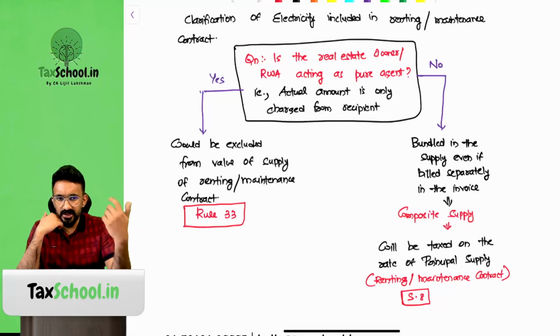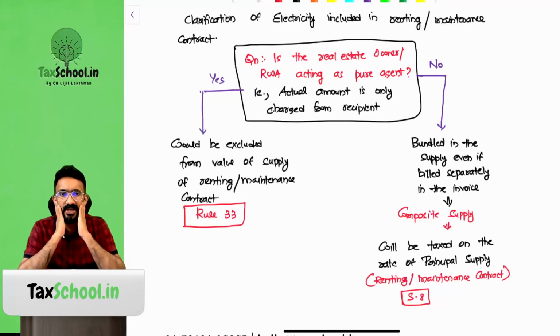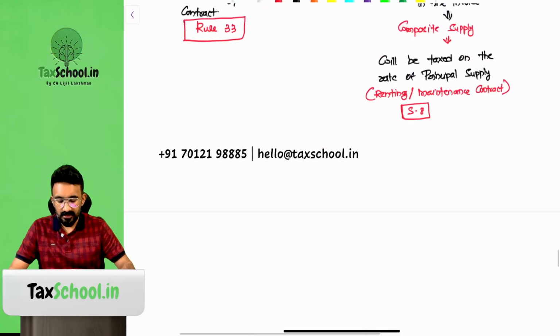Sometimes there could be an internally generated generator set, and some margin is charged by the association to the flat owners or commercial owners. If you have an office space, sometimes electricity is also included in the rent, like co-working spaces. They might mention EB separately in the bill, but they have added a margin onto it, so they are not acting as a pure agent, and it will be subject to GST. Electricity is anyway exempted, so what rate will be applicable? The rate applicable would be the rate of your maintenance or rent, that is 18%. That is the understanding they are giving by this circular.